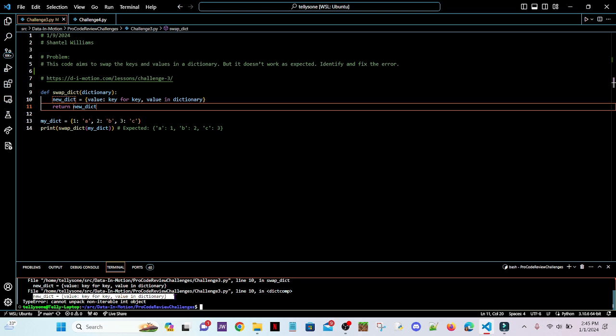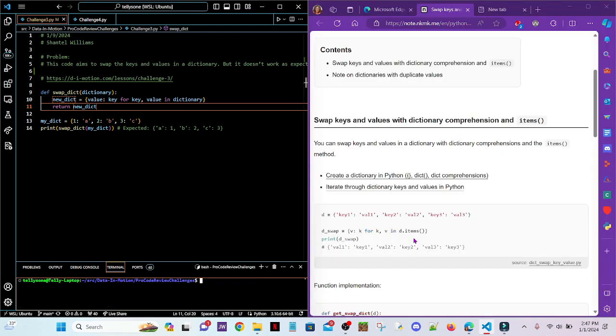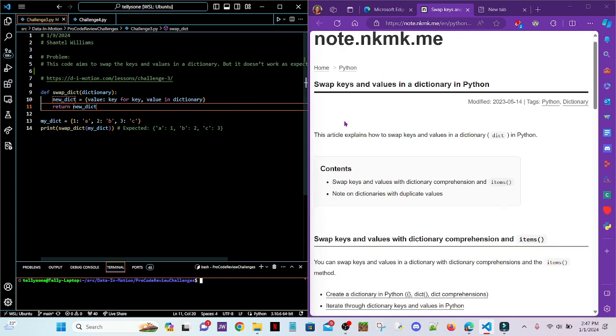What I'm going to do on my end is I'm actually going to do a little research because I have never swapped the keys and values this way. So I'm going to look up exactly what they're doing here. Alright guys, I am back and I did find an article that helped me out. It's pretty much the same syntax as they use, but you can swap keys and values with comprehension using items. So that is what they're missing here.